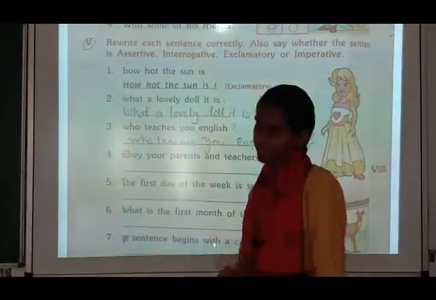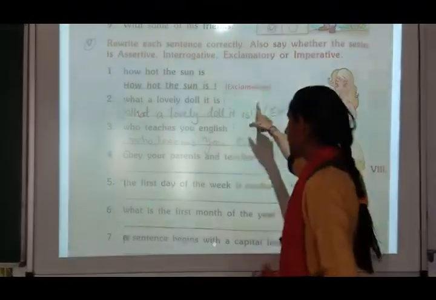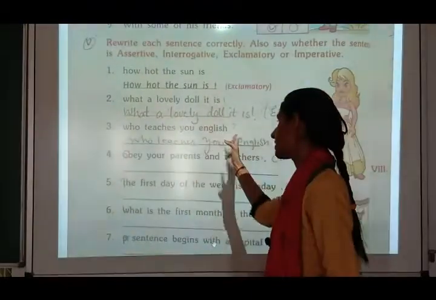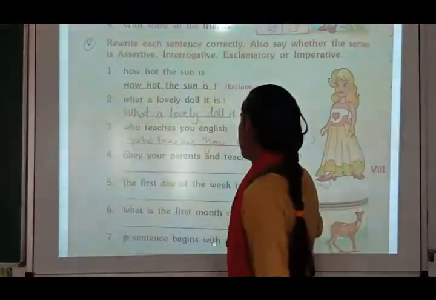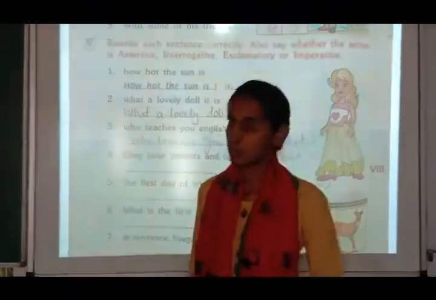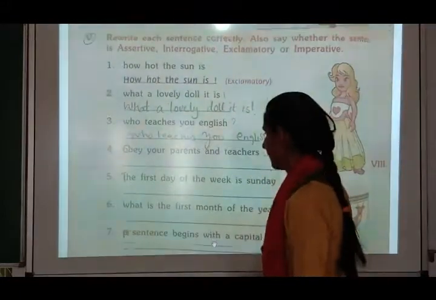What a lovely doll it is. So it is also an exclamatory sentence. You have to write it and put an exclamation mark. Who teaches you English? Who teaches you English is an interrogative sentence. It is asking a question. So here, who teaches you English, and then a question mark, and it is an interrogative sentence.